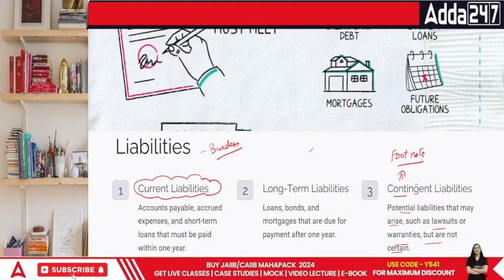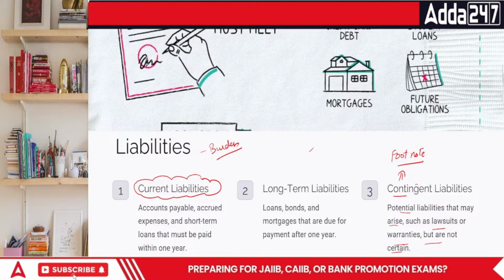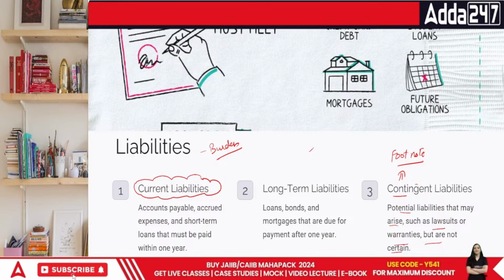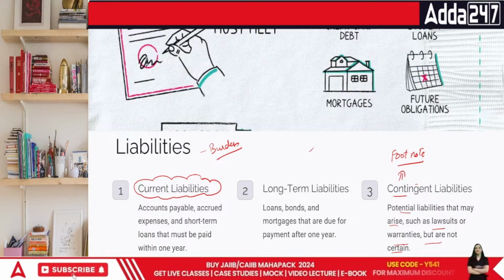They are given in the footnote. Footnote means that by the end of the financial statements, you specify that this particular thing happened or that particular thing happened, and it is not certain, but it might lead to a situation where the company has to pay. Not only a company, any organization altogether.